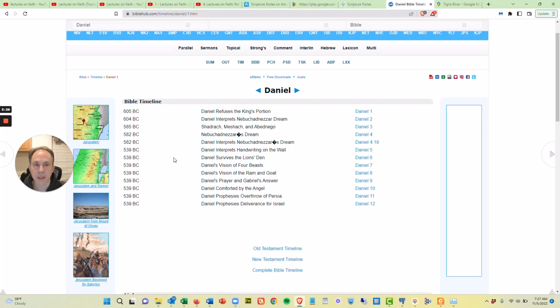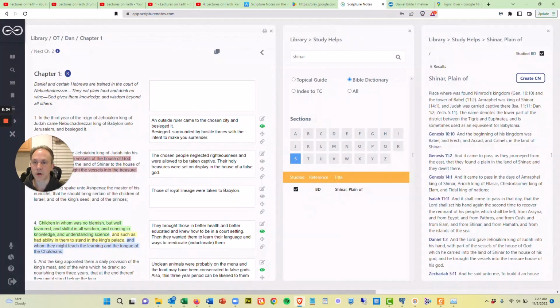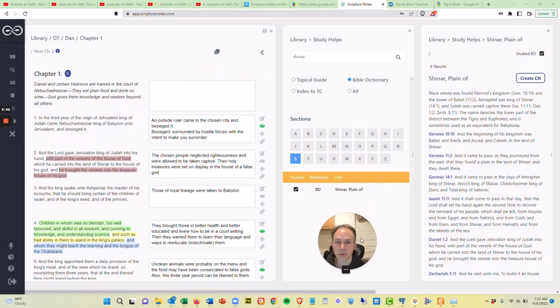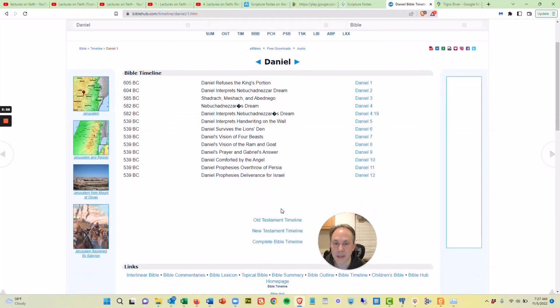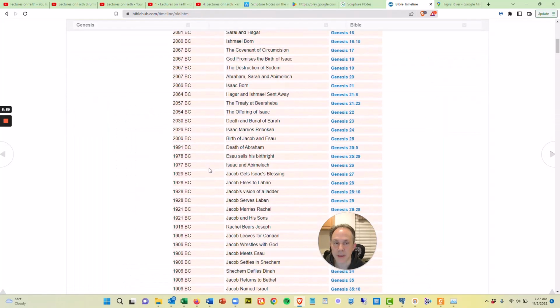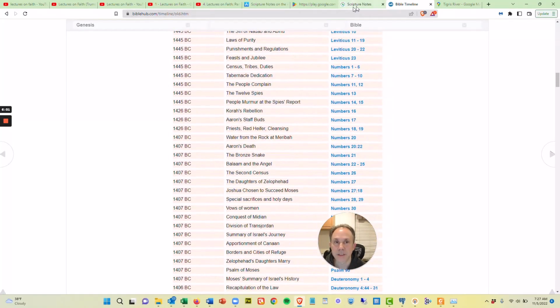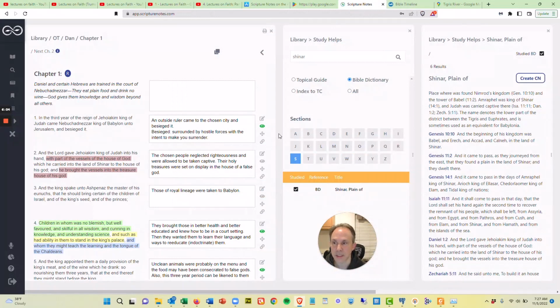the Babylonians. So anyway, these are just a few tools to help you get a better grasp on what you're studying. It's just really handy to have the Bible dictionary built right in next to your scriptures so that you can totally see what it is that you're reading. Put names in there, put places in there, and you can use Google Maps. You can go to the Bible Hub site to check out their timeline, and the entire Old Testament timeline just is all in there as well. It's just great to have these resources really handy.